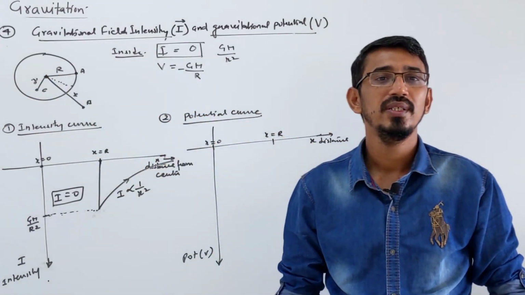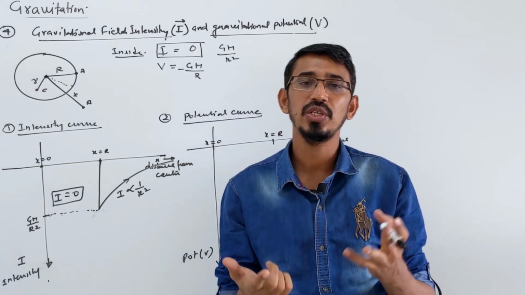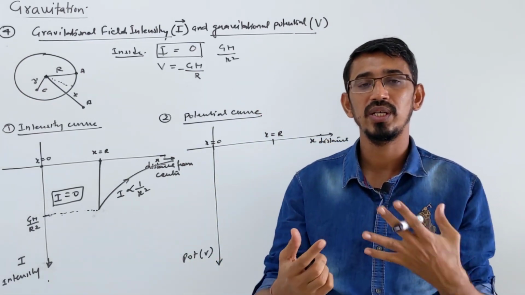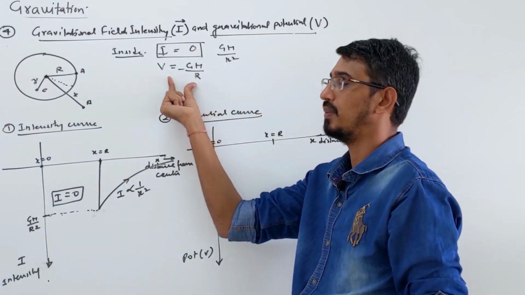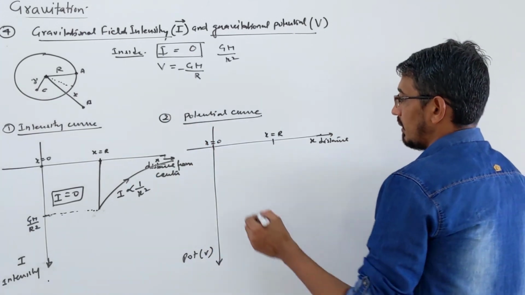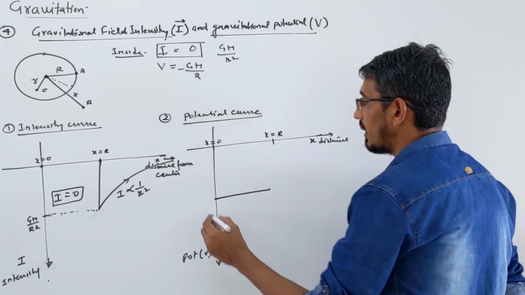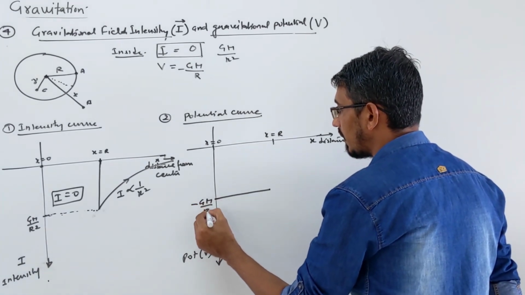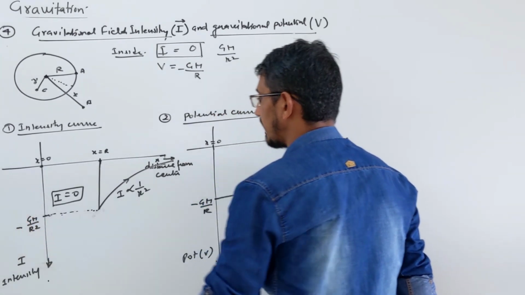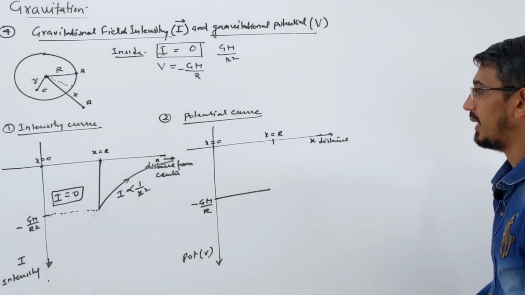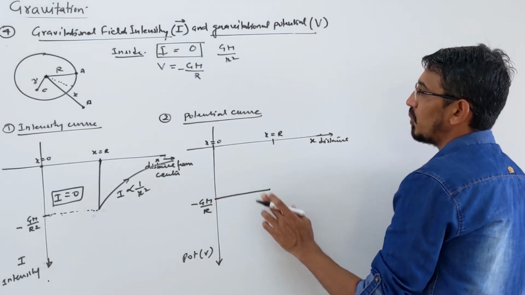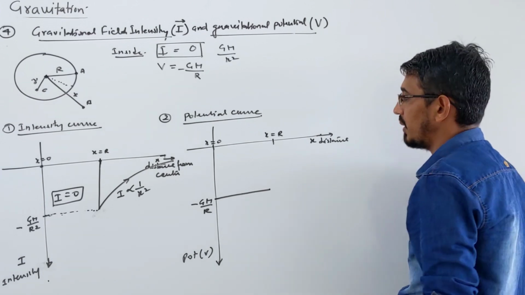What is the answer? Inside the hollow sphere the potential is constant, just GM by r, whatever it is on the surface, same answer, right? That value, correct? So from the center to the surface the potential is constant, so there is a horizontal line, and this value is minus GM by r. Till the center to the surface, the potential is constant inside a hollow sphere.